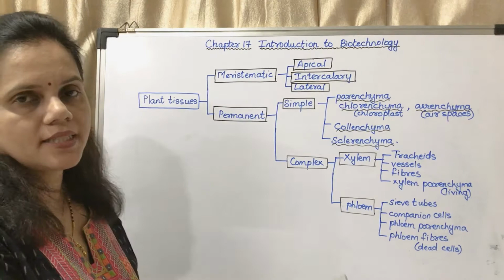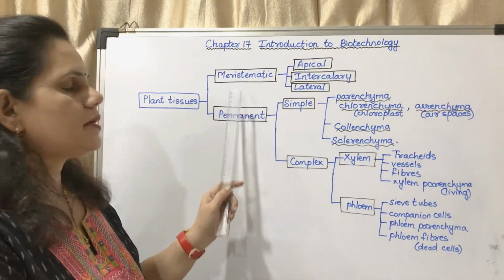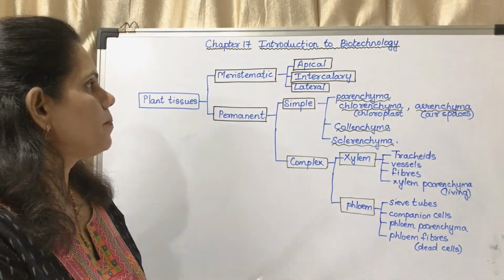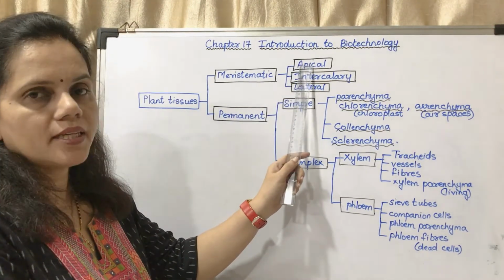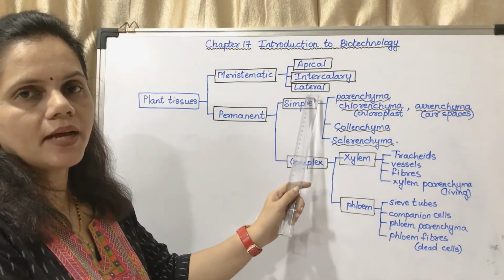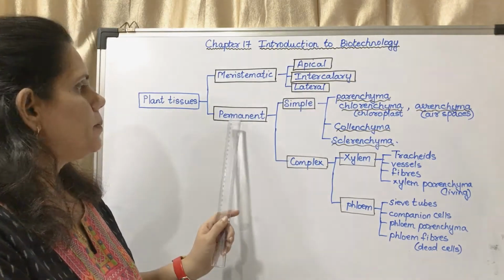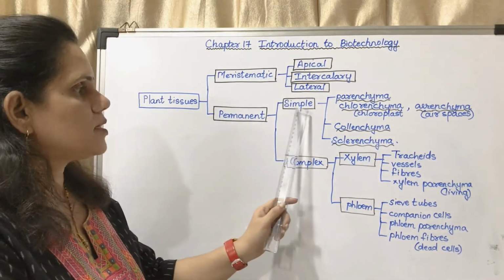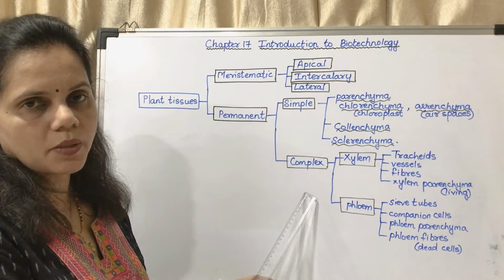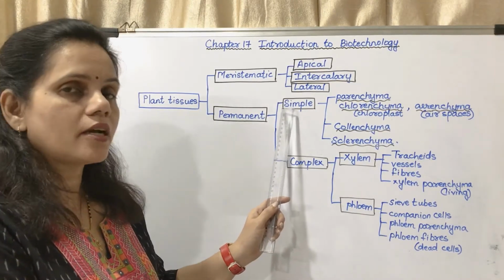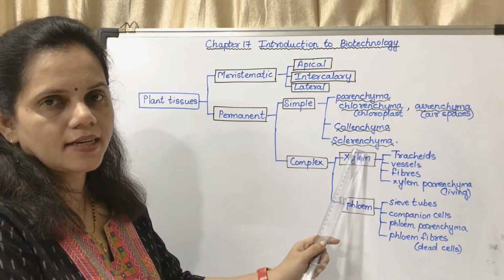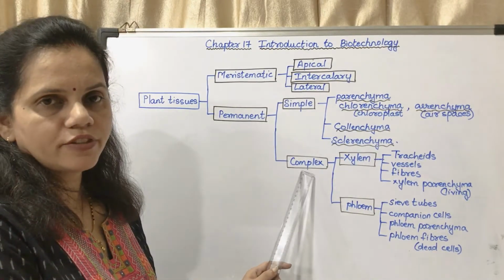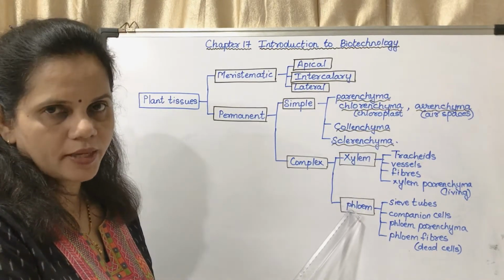Plant tissues are basically divided into two, meristematic and permanent. Meristematic tissue is divided into three types: apical meristem, intercalary meristem and lateral meristem. Permanent tissue are of two types: simple permanent and complex permanent. Simple permanent are of different types: parenchyma, collenchyma and sclerenchyma. Complex is of two types: xylem and phloem.